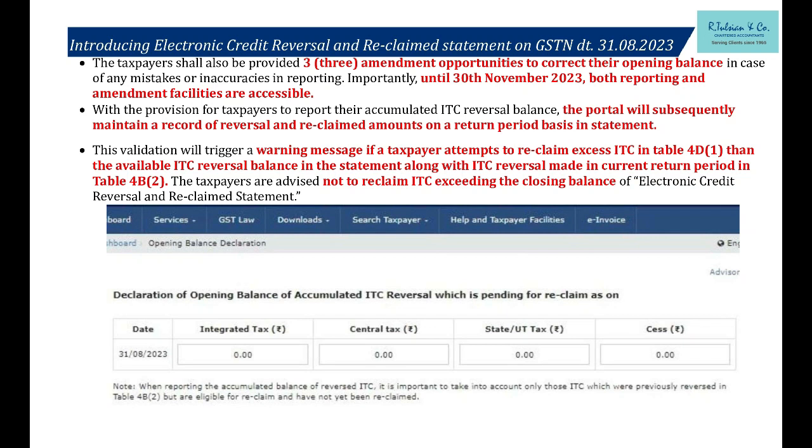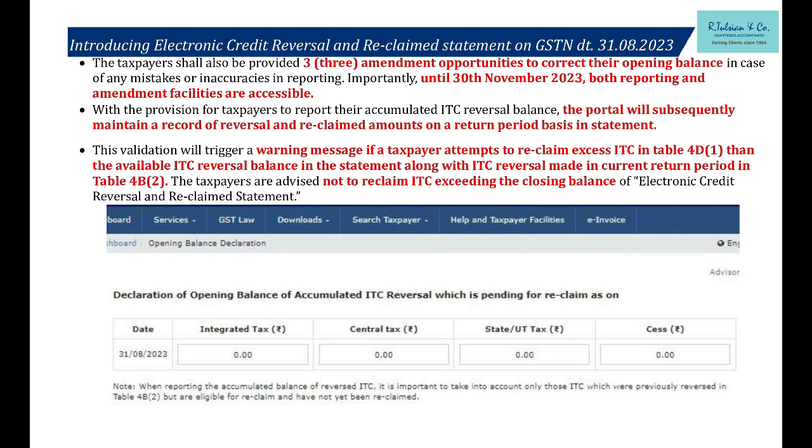So what will happen? Up to July 2023, I filed this particular statement. I have 100 rupees in credit. For the month of August, 10 rupees added. Now it becomes 110 rupees. Now what will happen? September month will come. In the month of September I came.